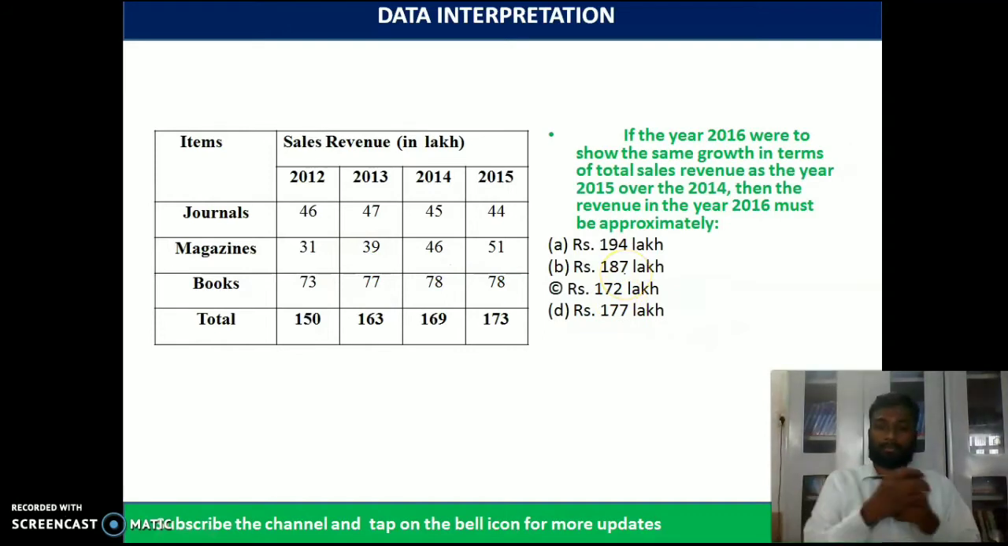Next question. If the year 2016 were to show the same growth in terms of the total sales revenue as the year 2015 over 2014, then the revenue in the year 2016 must be approximately. So here we have the question. What is the change of 2014-15? Try to understand.